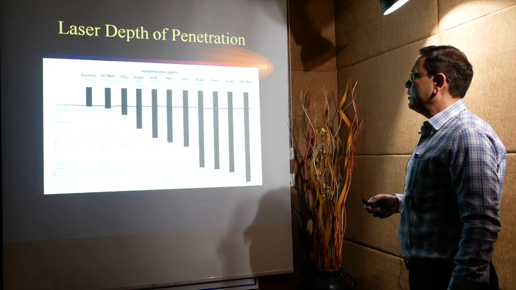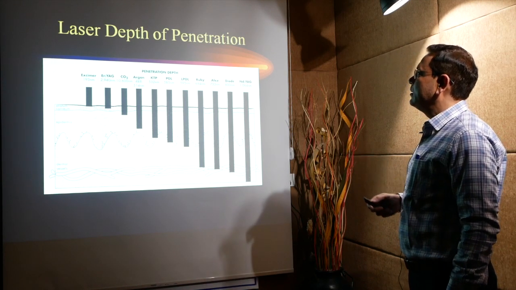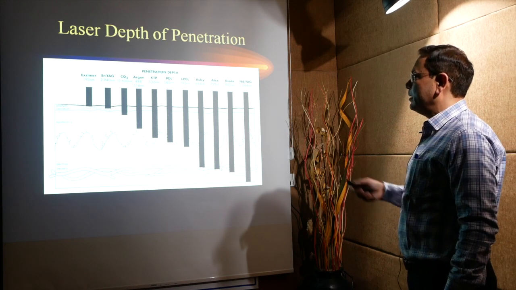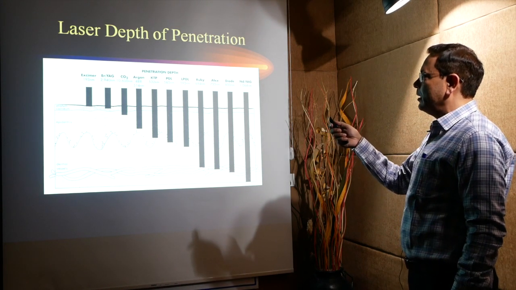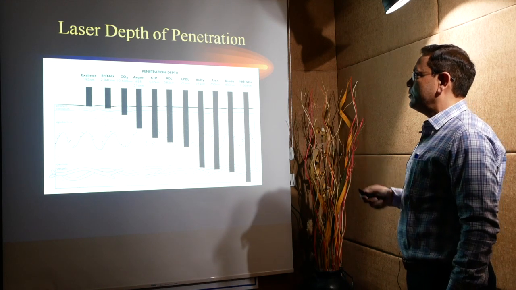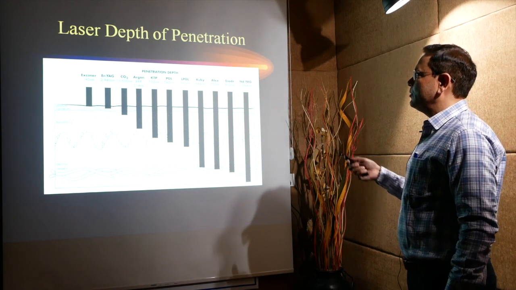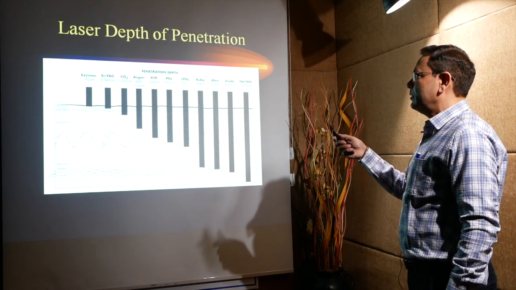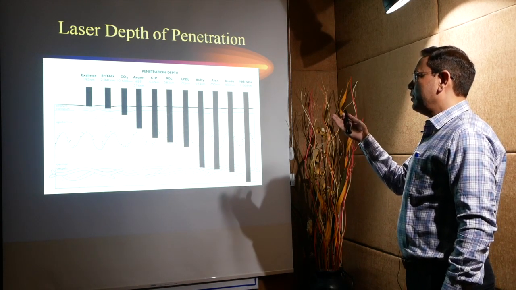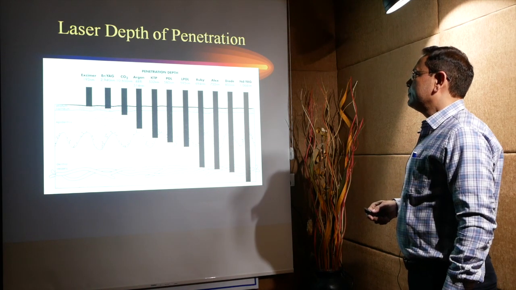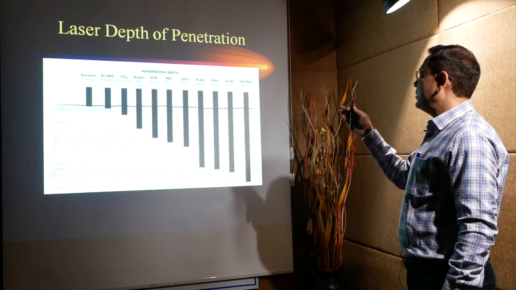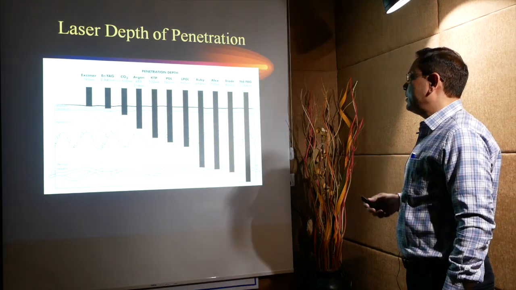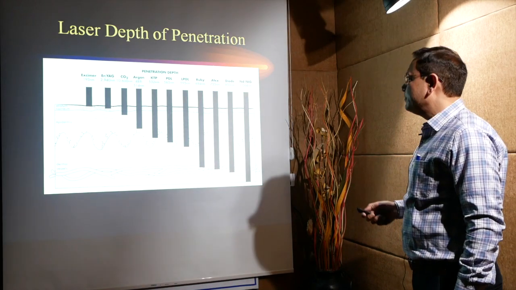Now this is the schematic representation of the laser depth of penetration. In the case of excimer laser, as the wavelength is low, we see that penetration is also low. But again in the case of Erbium-YAG laser and carbon dioxide laser, the penetration is low, though the wavelengths are high, because of the water absorption. Then from argon laser to the Nd:YAG laser, as the wavelength increases, the penetration of the laser light into the skin also increases.